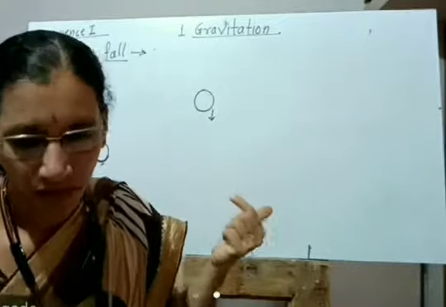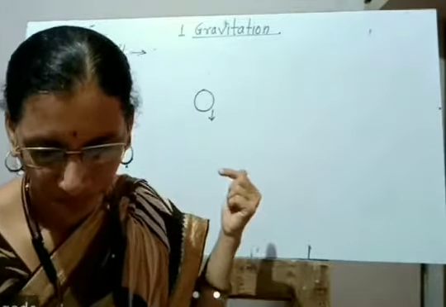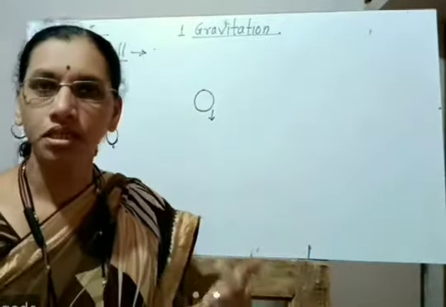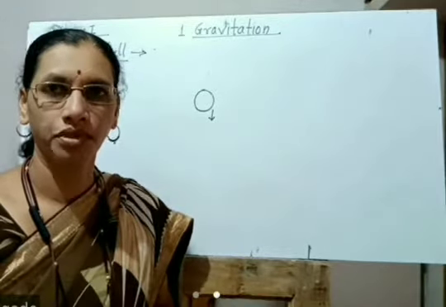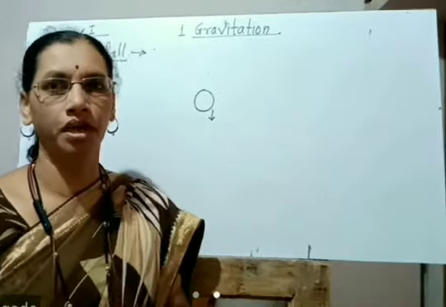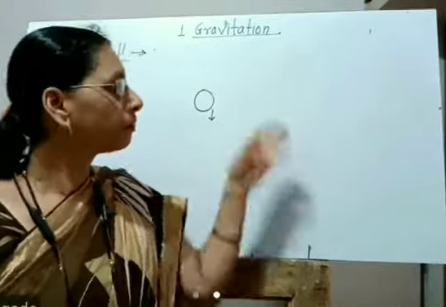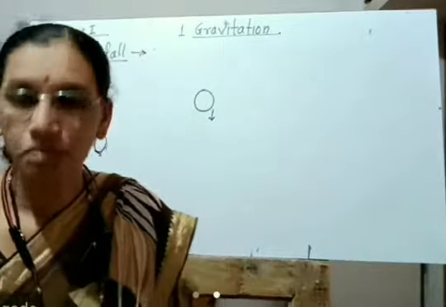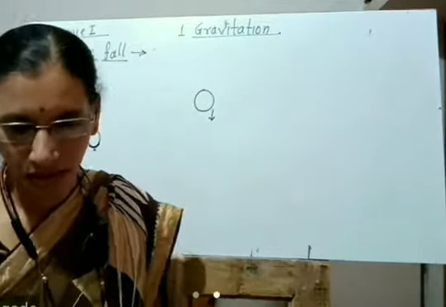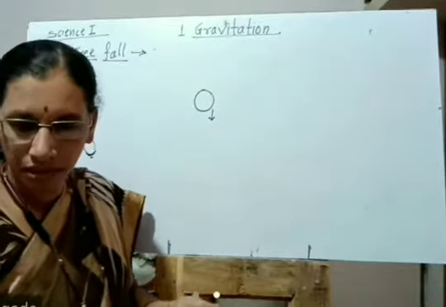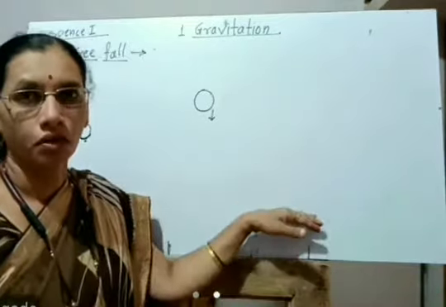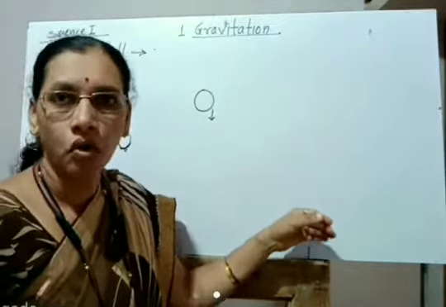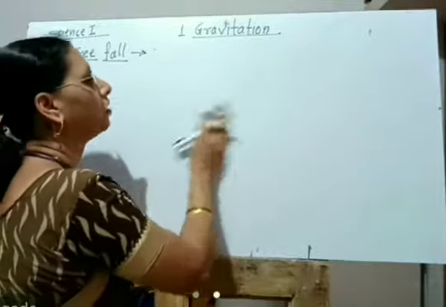The free fall: whenever an object moves under the influence of force of gravity alone, it is said to be freely falling. Now the next thing is that it is possible only in vacuum. The next thing related to it: for a freely falling object, the velocity on reaching the ground and the time required to reach the ground, we can calculate these quantities.